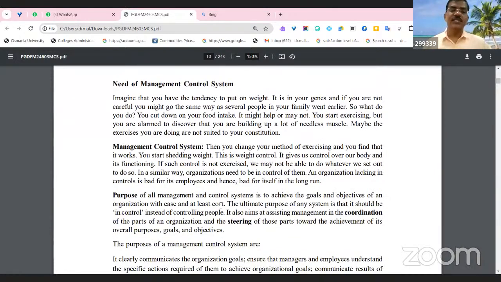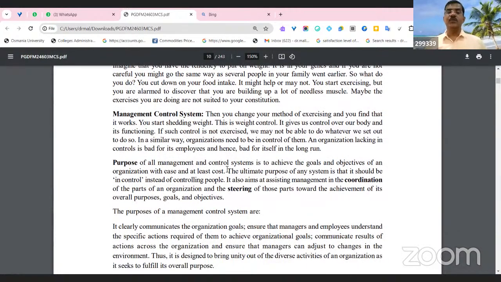So what is the need for the management control system? The management control system is most important and required to achieve organizational goals. As I told you earlier, to achieve its organizational goals, right? And why does the management control system change your methods of exercising, and you find that it works. Employees' problems, such as fixing salaries and compensation, are there; various systems and various methods are there, right?